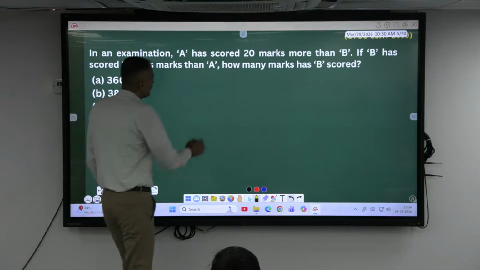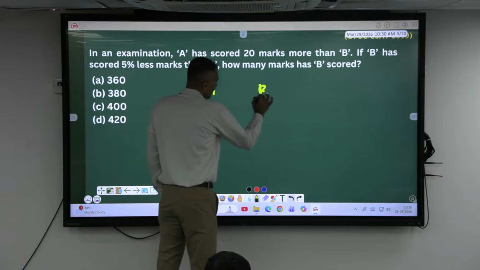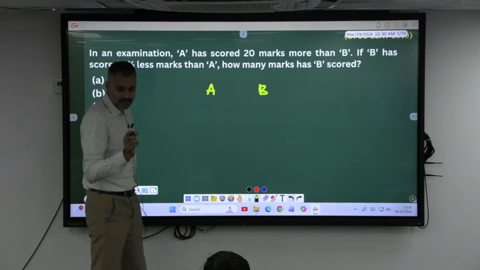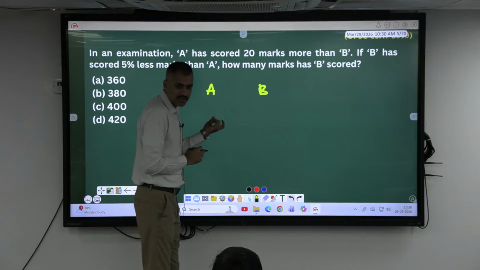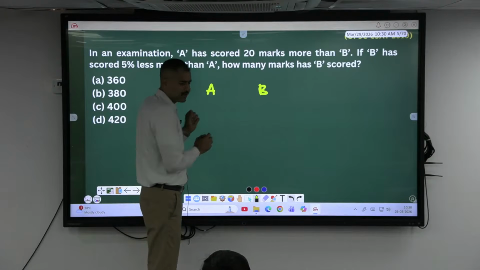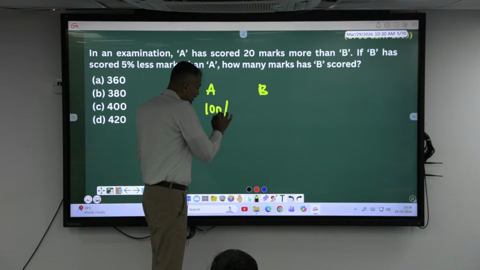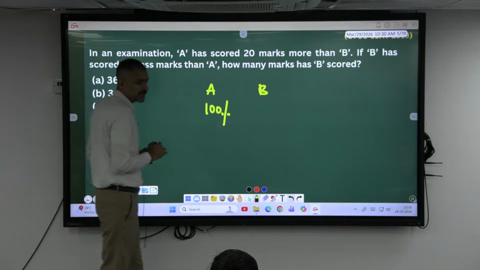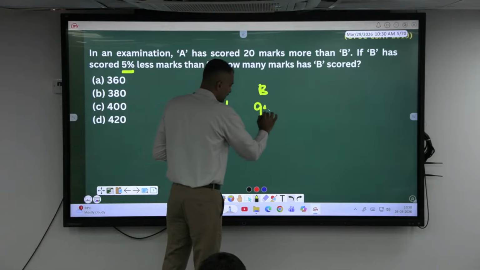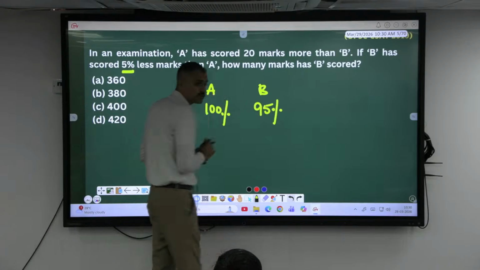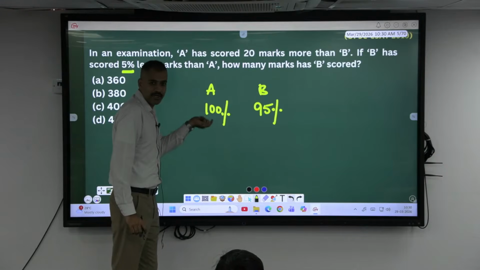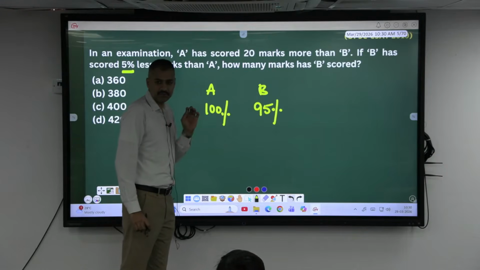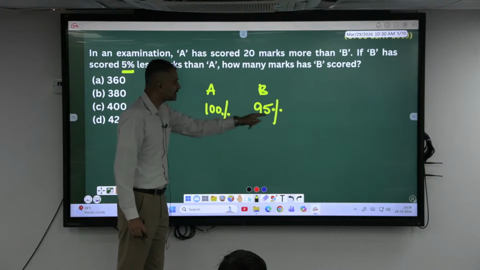Okay, similarly, A and B, what is the approach, sir? What should I assume A as? Very similar question, come on now, 100%. B has scored what percent less? 5% less, so B's score has to be what percent, sir? 95%. 95% of whose score? A's score. Whatever A is scoring, B is scoring 95% of that. And I have taken A as 100, hence B becomes 95.